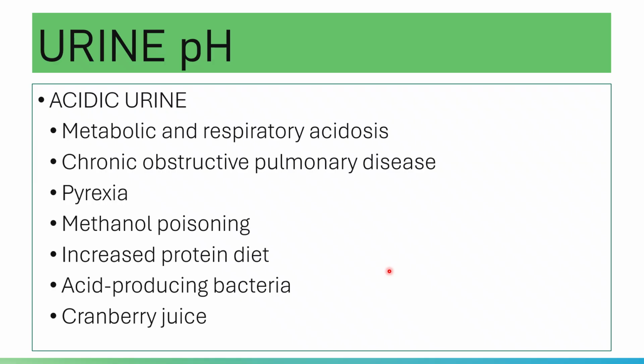Again, please note that there are kidney stones that are formed favorably in acidic urine, and there are kidney stones that form favorably in alkaline urine.